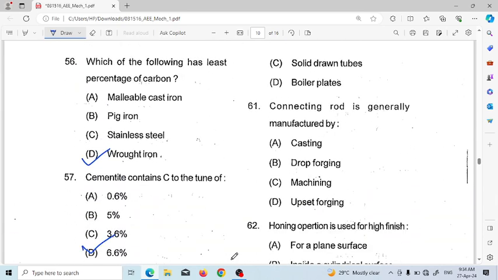Next, question number 61. Connecting rod is generally manufactured by casting, drop forging, machining, offset forging. So drop forging is generally preferred for making a connecting rod.